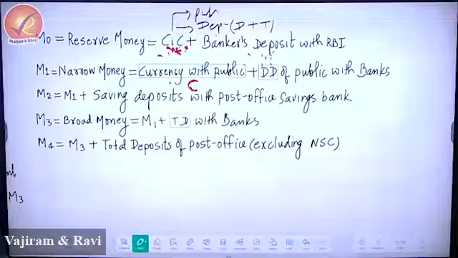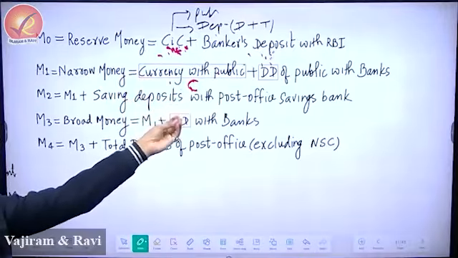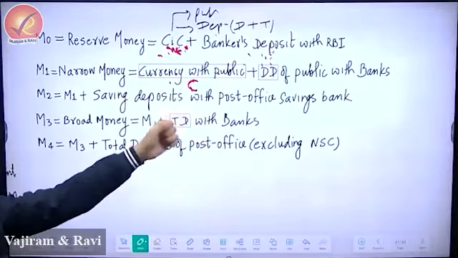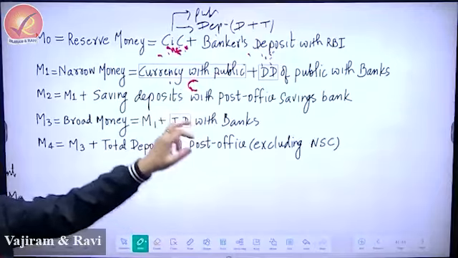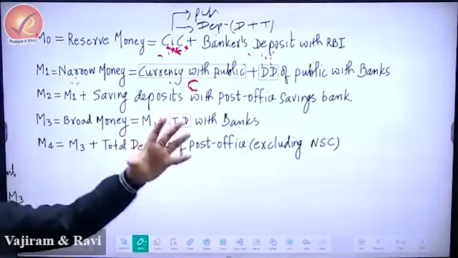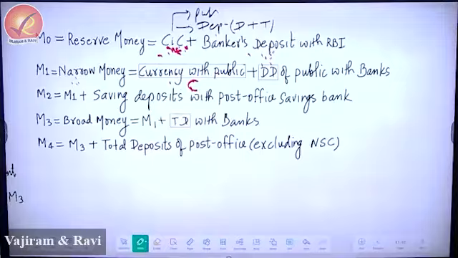So what are we saying? We are saying that the money that people hold in hand plus the money people deposit in their savings account, those two are the money which people can use anytime they feel like. So this is very liquid in nature. We call it narrow. You don't hold it for 2 days. Narrow. You can pass anytime from anywhere. You can use it, ATM, whatever you want to use.